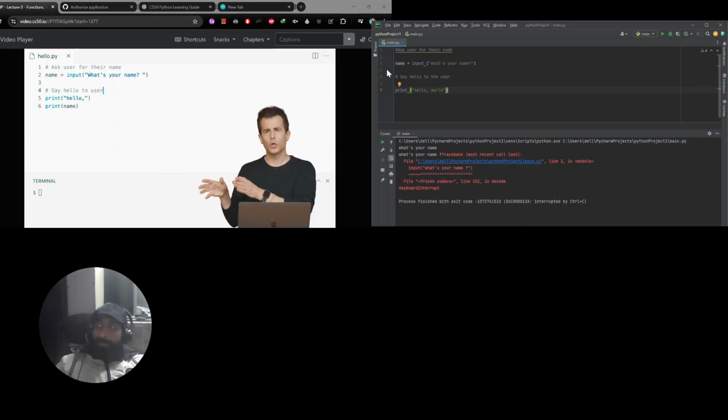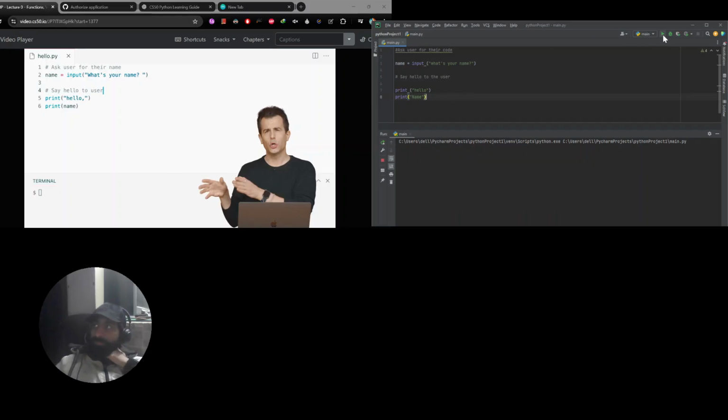Print, say hello, then print name. Let's see if it runs. Okay, what's your name? So let's type in our name, Bill, and hello.